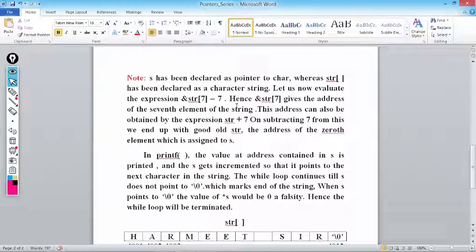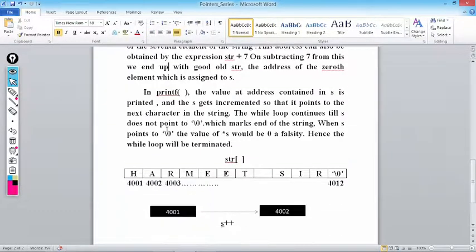And s gets incremented so that it points to the next character in the string. The while loop continues till s does not point to \0, which marks the end of the string. When s points to \0, the value at s would be 0. Why? Because \0 का ASCII कितना होता है 0, which becomes false. Hence the while loop will be terminated. This is how things are working.